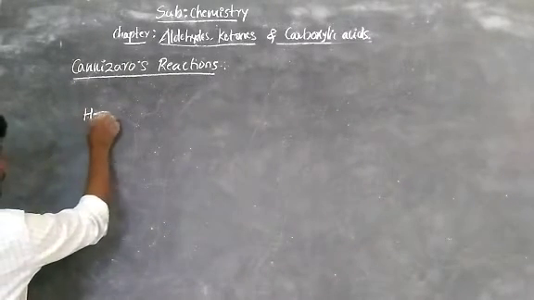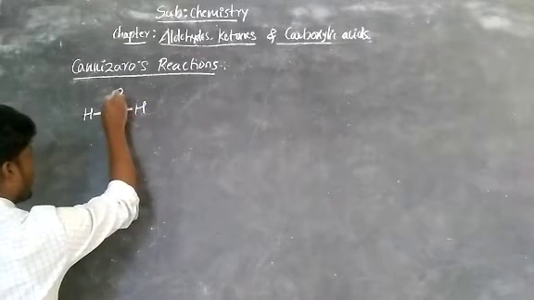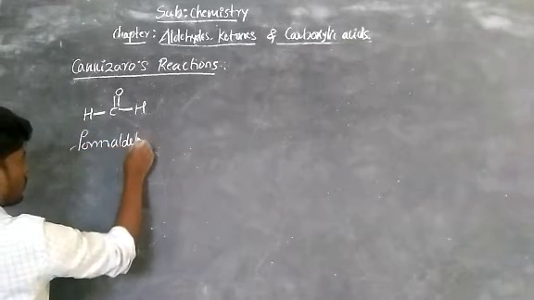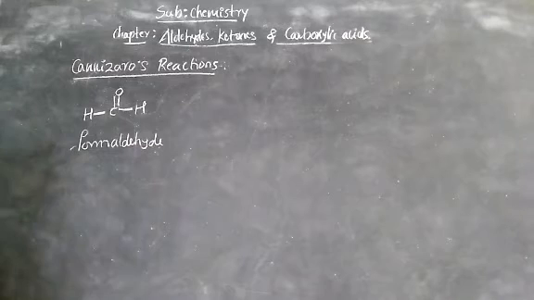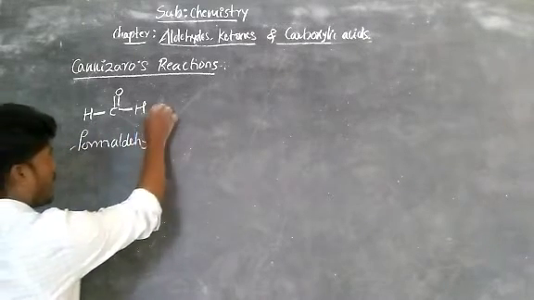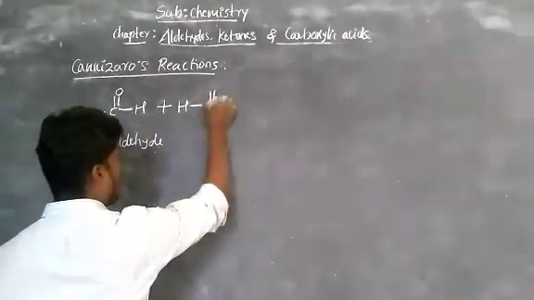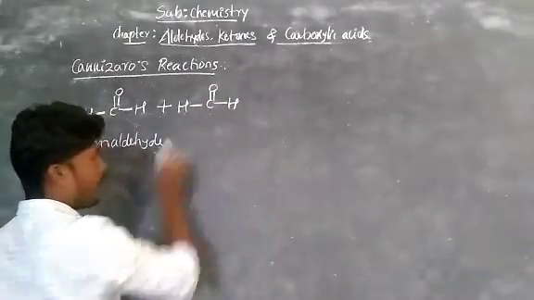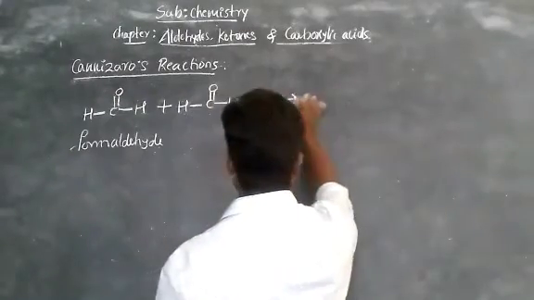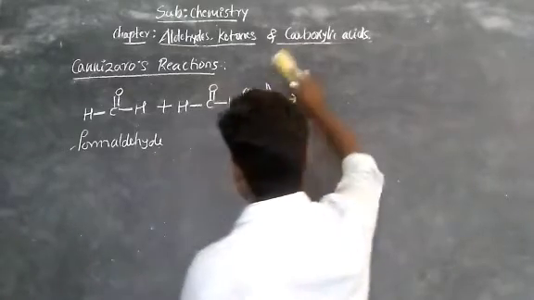Aldehydes, let's take a simple aldehyde which does not have alpha hydrogen, that is formaldehyde. Here we are taking one molecule of formaldehyde which reacts with one more molecule of formaldehyde, HC double bond O. Two molecules of formaldehyde are treated with a strong base, that is concentrated NaOH, or you can also write NaOH.